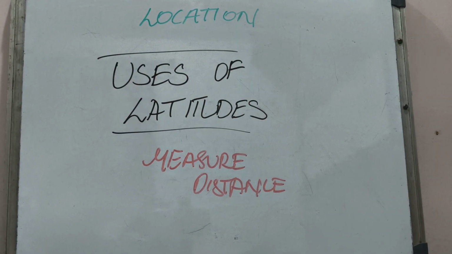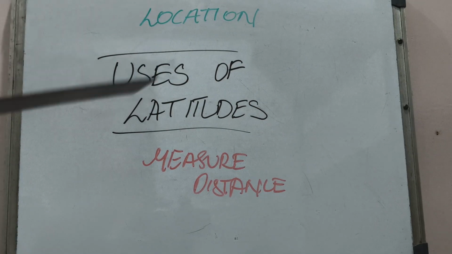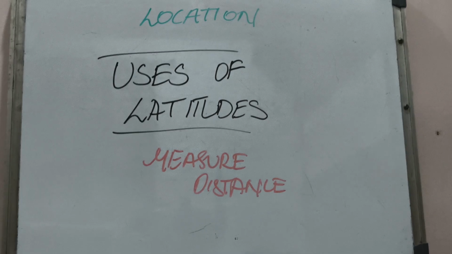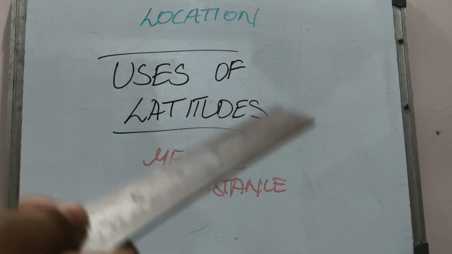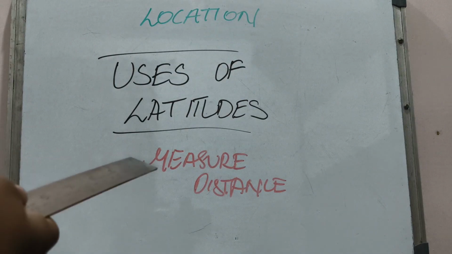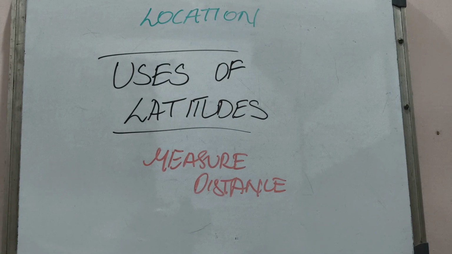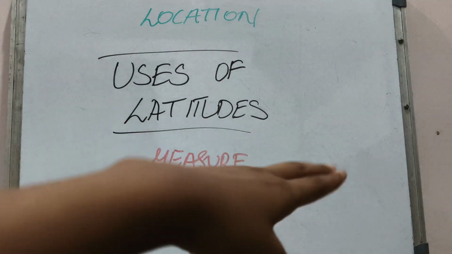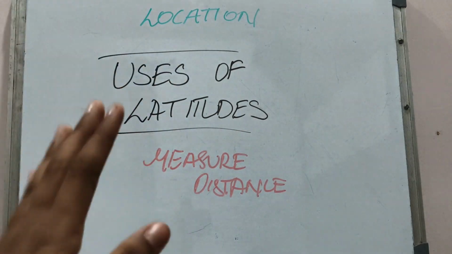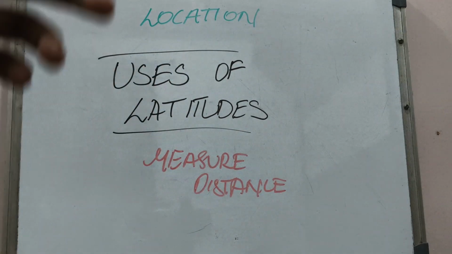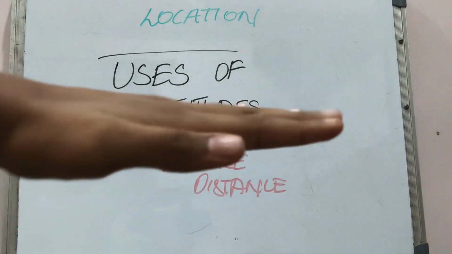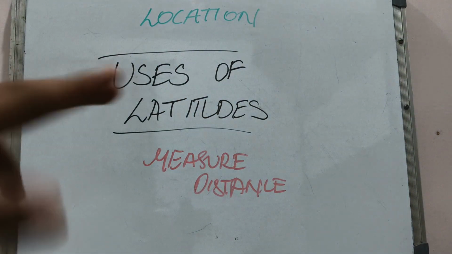Next topic is the uses of latitudes. There are two main uses of latitudes: finding the location and measuring the distance. To find the location of a place, latitudes give us the location of a place north or south of the equator. Such a location is known as absolute location. So these latitudes help us to find the locations of a place. The equator helps us to identify or locate a place north or south. The equator divides the earth into half so that we can differentiate between north and south.